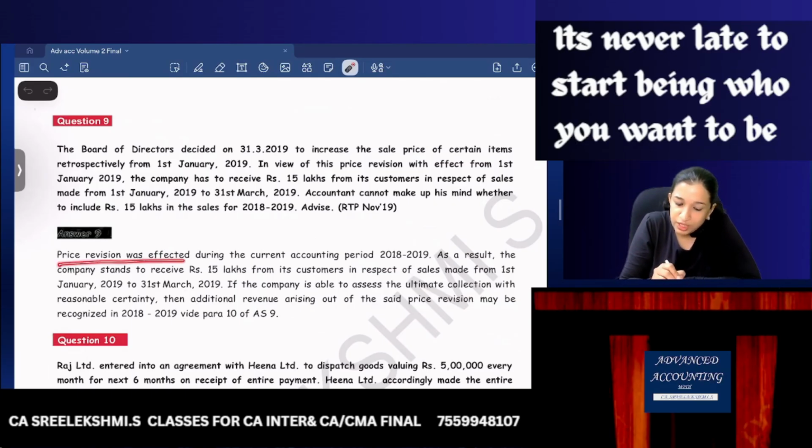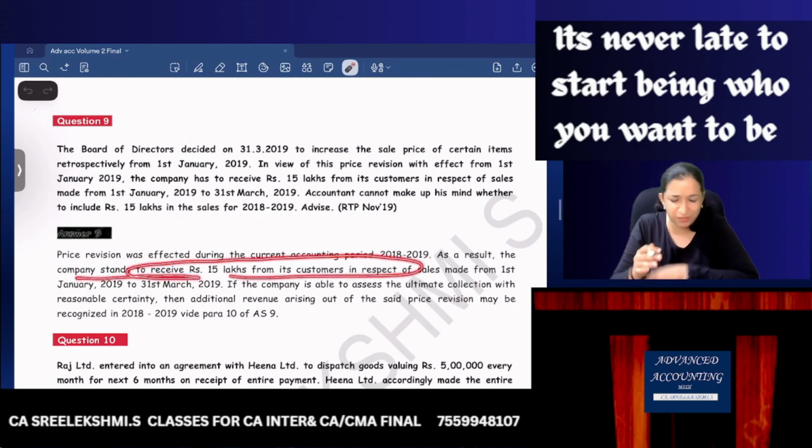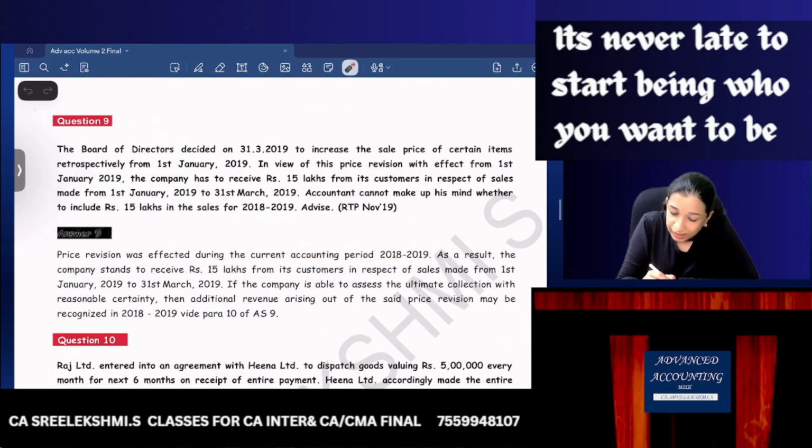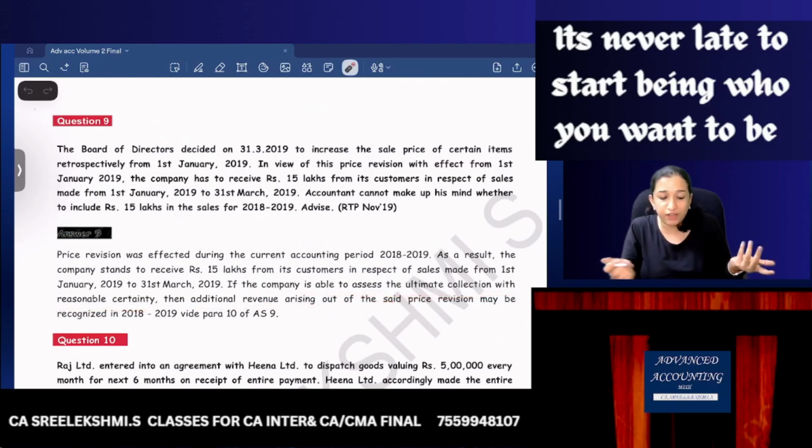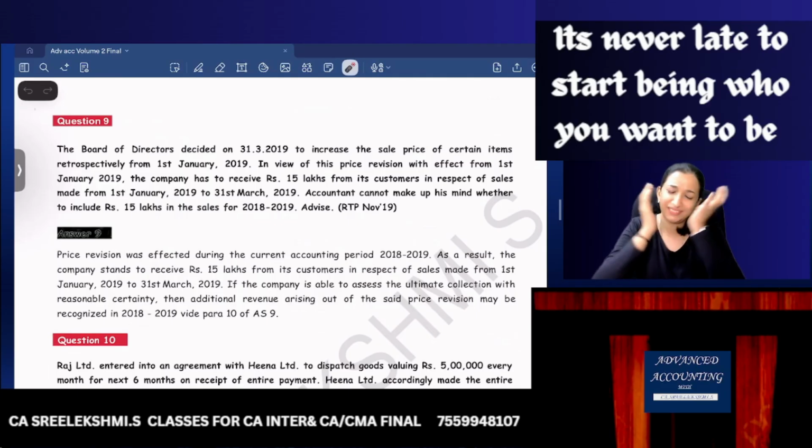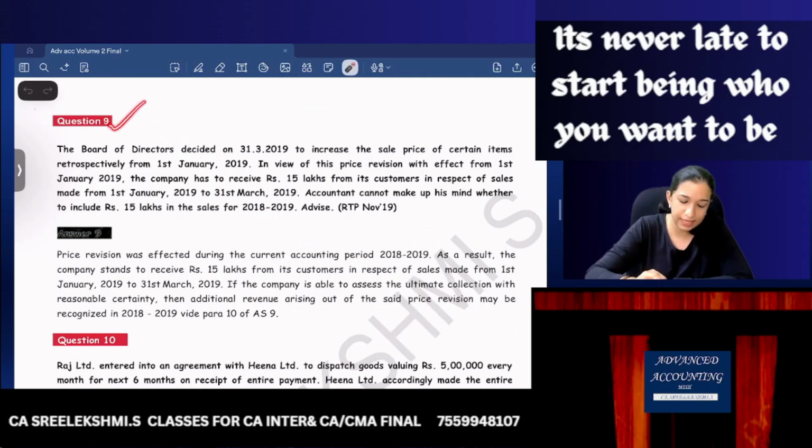The price revision was effected during the current accounting period. As a result, the company stands to receive 15 lakhs from its customers. Now, if the company is able to assess the ultimate collection with reasonable certainty, then additional revenue may be recognized. But if it is not reasonably certain, additional revenue will not be recognized. Are you clear? Yes. Then question 10.